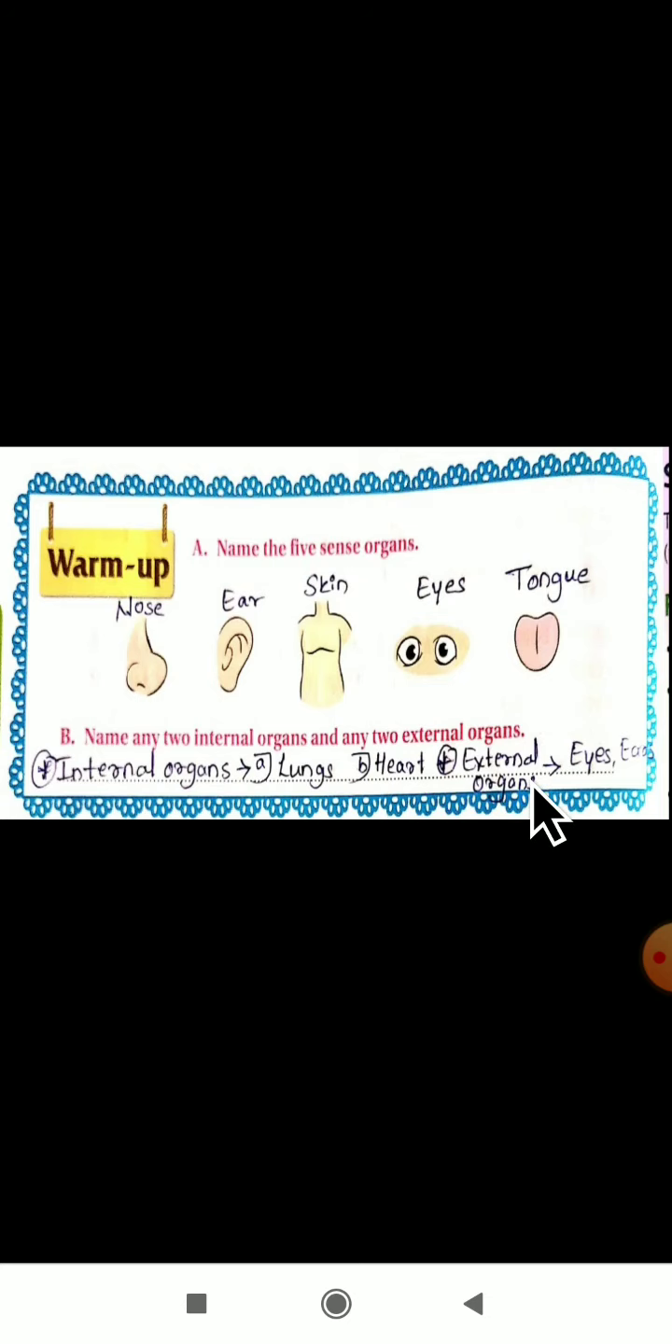Let us see some of the external organs. External organs we can see with our eyes, like ears, nose, your hands, and legs. These are all external organs, external parts. We can see these organs with our eyes. This is about internal organs and external organs.